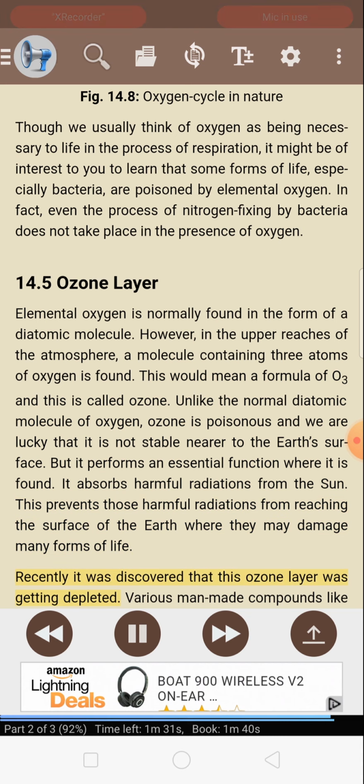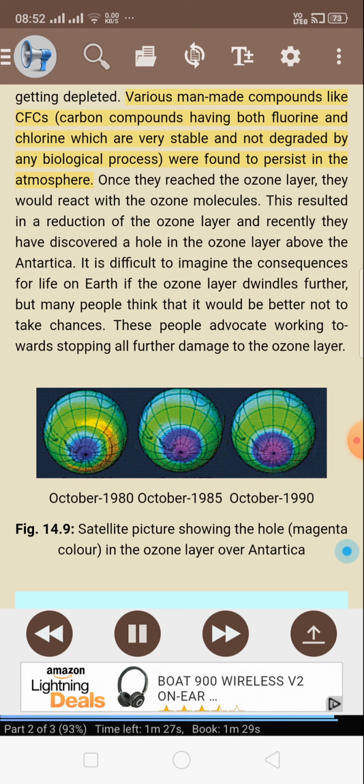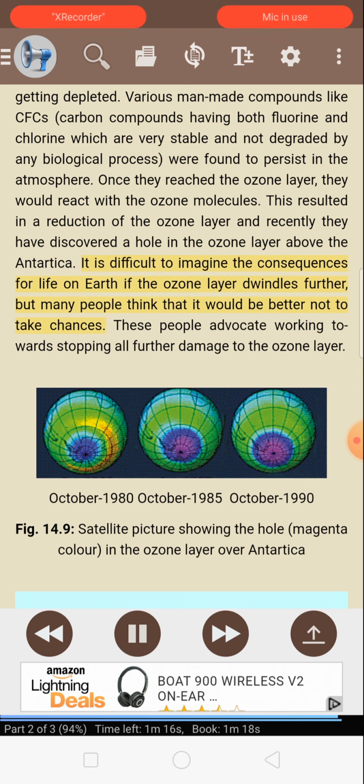This prevents those harmful radiations from reaching the surface of the Earth, where they may damage many forms of life. Recently, it was discovered that this ozone layer was getting depleted. Various man-made compounds like CFCs, carbon compounds having both fluorine and chlorine, which are very stable and not degraded by any biological process, were found to persist in the atmosphere. Once they reached the ozone layer, they would react with the ozone molecules. This resulted in a reduction of the ozone layer, and recently they have discovered a hole in the ozone layer above the Antarctica. It is difficult to imagine the consequences for life on Earth if the ozone layer dwindles further, but many people think that it would be better not to take chances. These people advocate working towards stopping all further damage to the ozone layer.